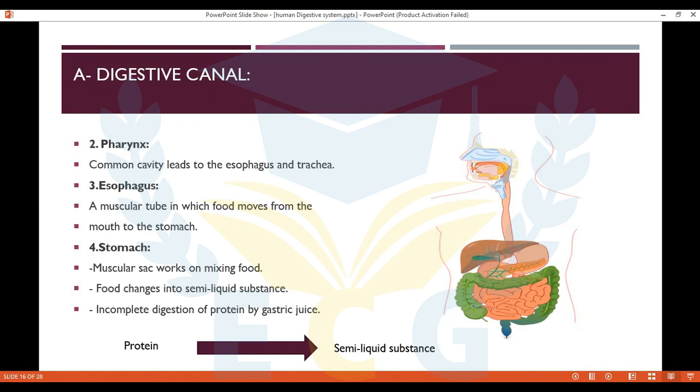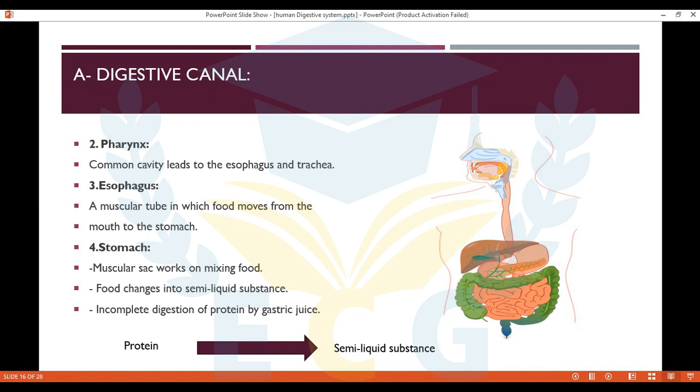So the food changes into semi-liquid substance. The stomach secretes gastric juice that digests the protein. It converts the protein into semi-liquid substance.